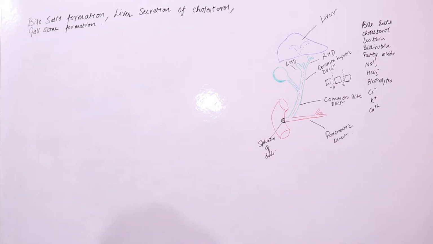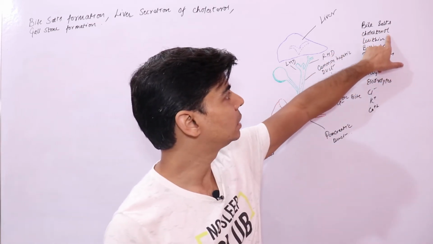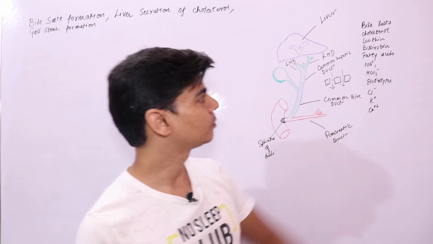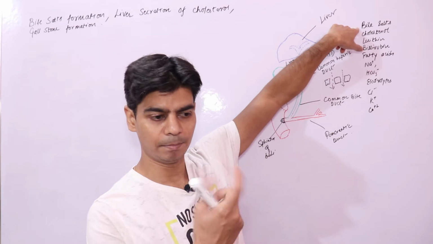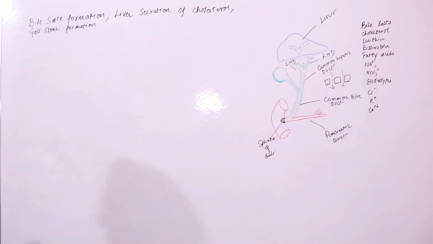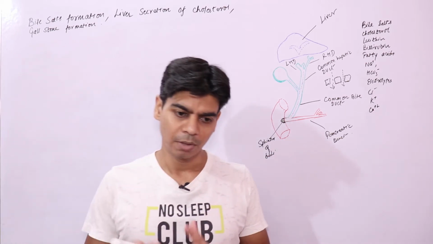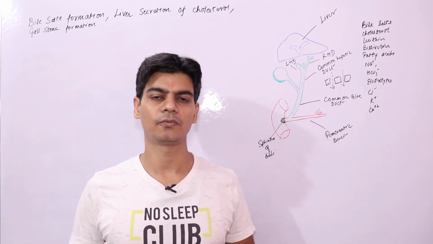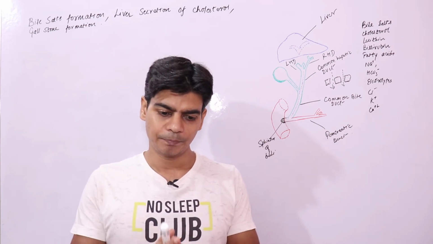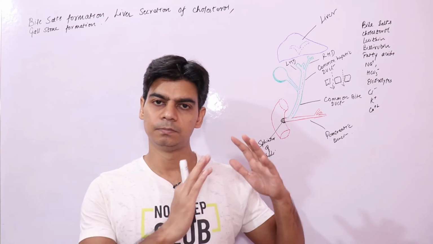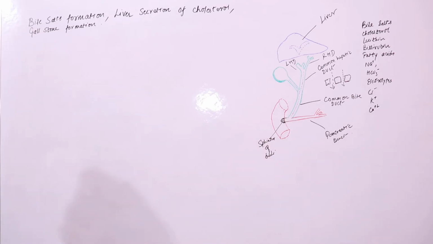So bile salts. You can see the composition of bile. It contains cholesterol, and it contains bile salts; it contains bile salts in the maximum amount. Now let's see how bile salts are formed. Bile salts are basically formed from cholesterol. They are derived from cholesterol, and so we say that cholesterol is the precursor of bile salts.